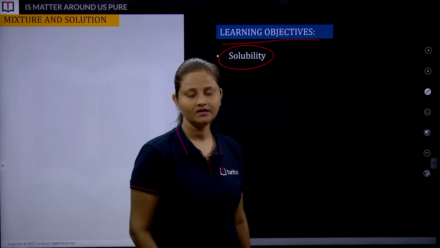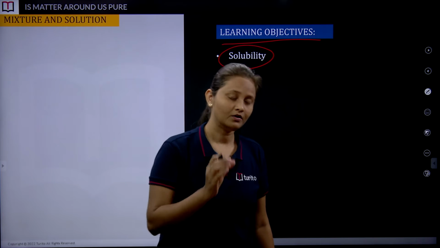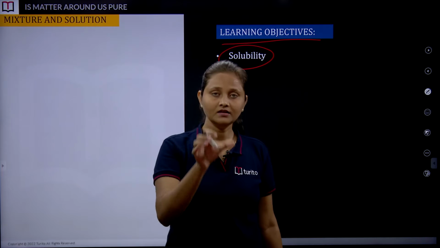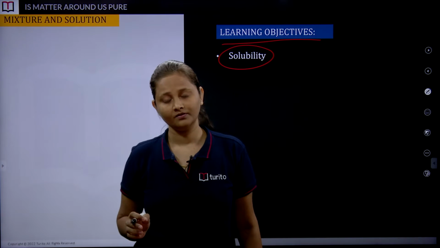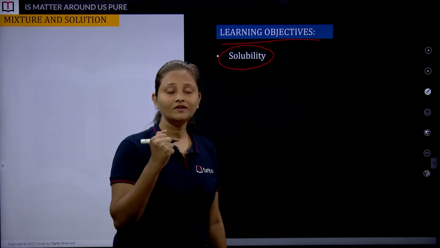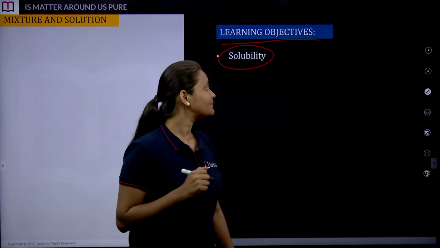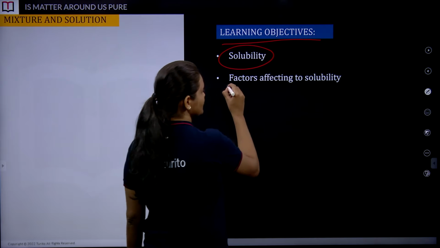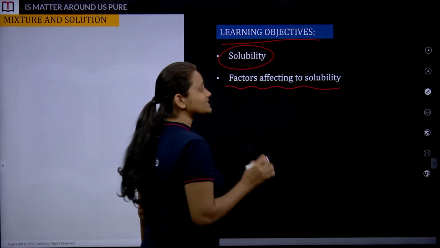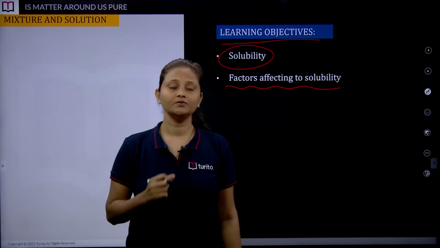Just now we have seen that an extra amount of solute is getting dissolved in the saturated solution. So this is nothing but solubility. We are going to see the exact definition, or how we are supposed to define solubility. Apart from that, the next concept is the factors which affect the solubility.